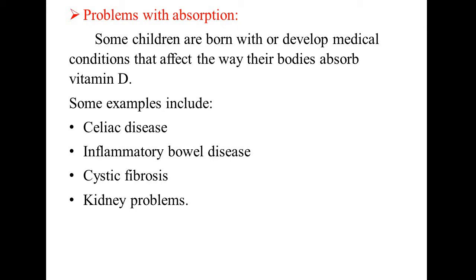Some children are born with medical conditions that affect the way their bodies absorb vitamin D. Some examples are celiac disease, inflammatory bowel disease, cystic fibrosis or kidney problems that may cause defective absorption or less absorption.